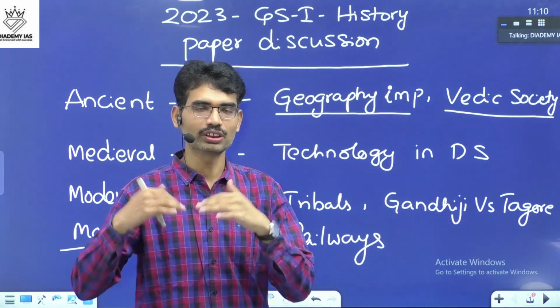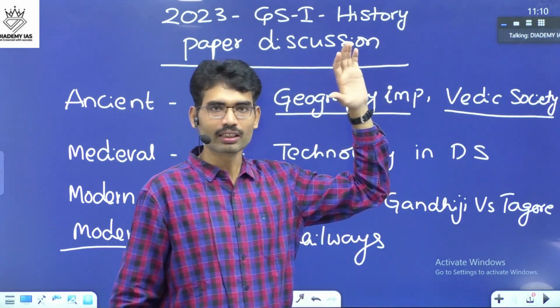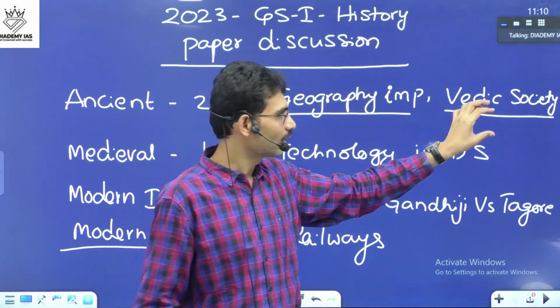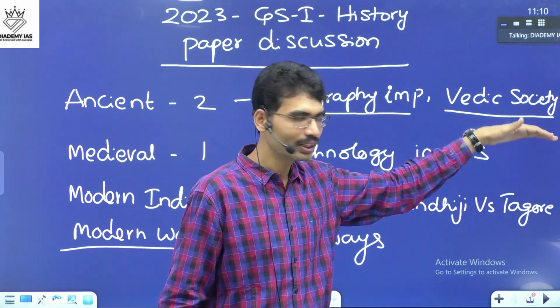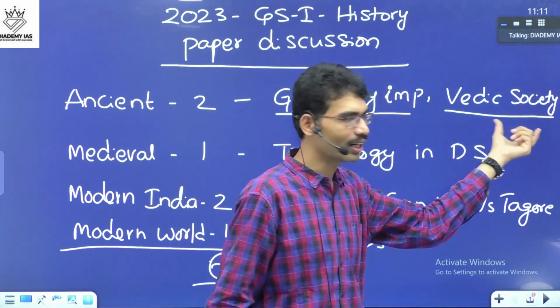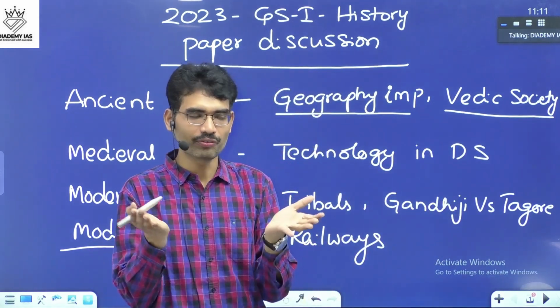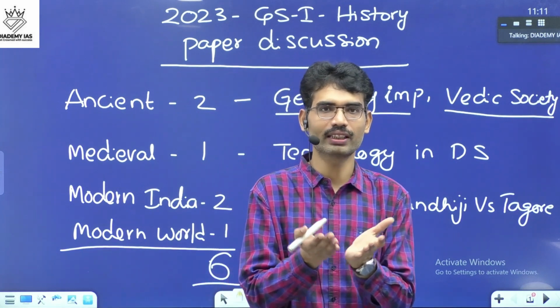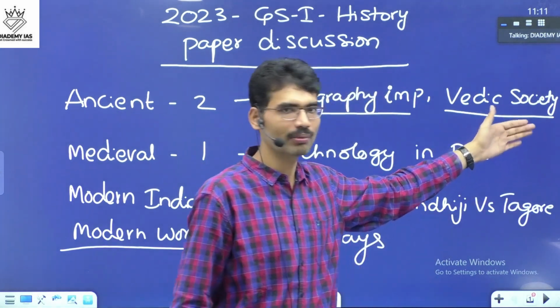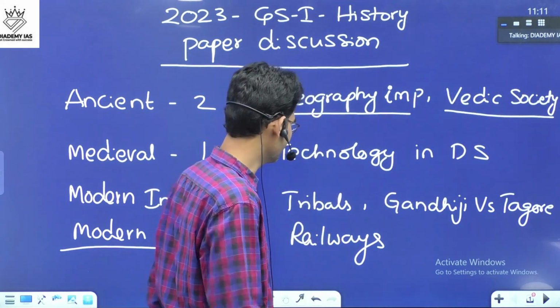And today also, in the 21st century, even though many are not following, some of the elements are still continuing from the Vedic society. That is the question. We have R.S. Sharma directly on the Vedic age itself, early Vedic and later Vedic. If you read the society angle of Vedic and later Vedic, some of those elements are still continuing, you can write it. That is also something we can consider easy.